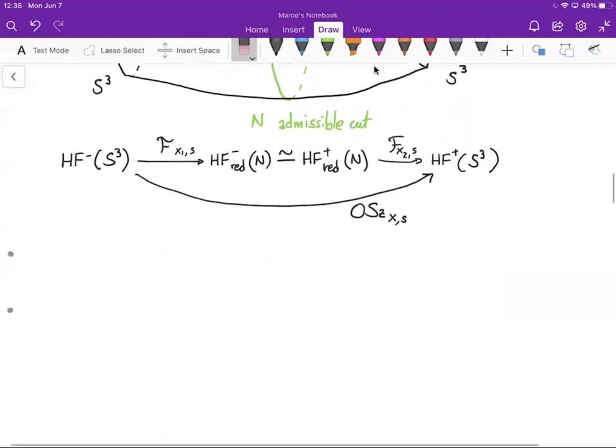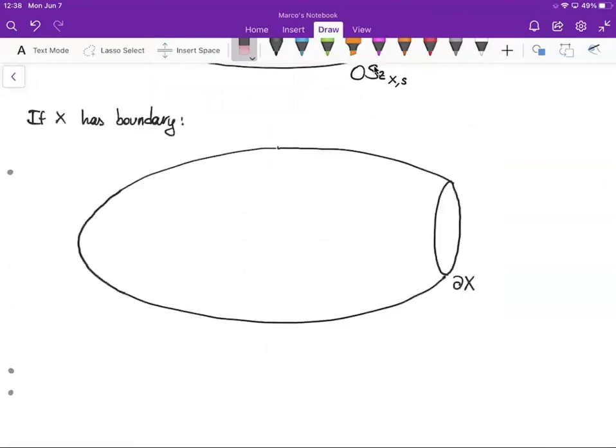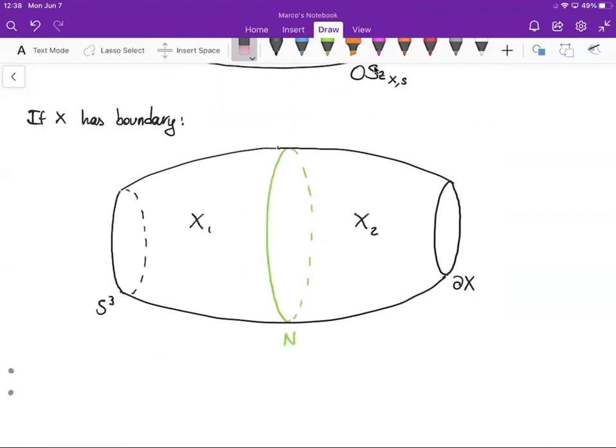There is a similar story if X is a four-manifold with boundary. In such a case, instead of removing the interior of two four balls from X, you just remove the interior of one four ball, and you get a cobordism from S3 to the boundary of X. As before, you choose an admissible cut, so the cobordism is split into two cobordisms, X1 and X2.